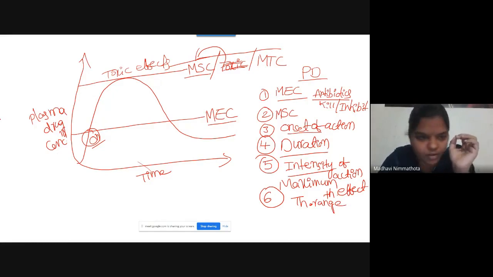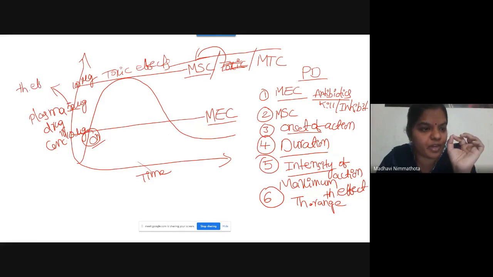What do you mean by therapeutic range? See here carefully. The therapeutic action of a drug will be produced between this MEC and MSC. Suppose here it is 100 micrograms of plasma drug concentration and here it is 10 micrograms. If your drug produces 50 micrograms, it is able to produce its therapeutic effect, right?